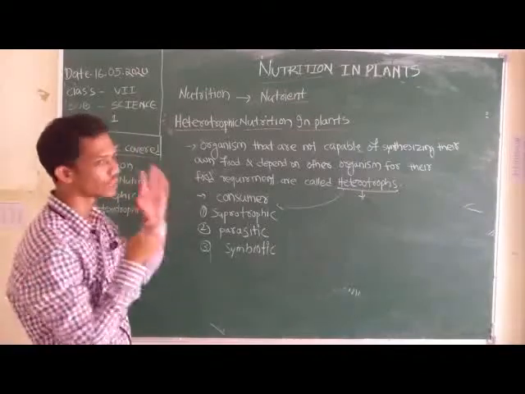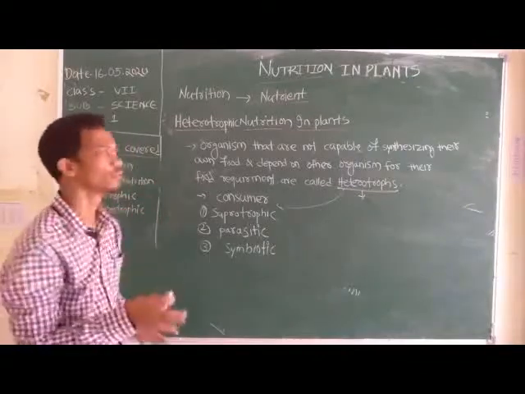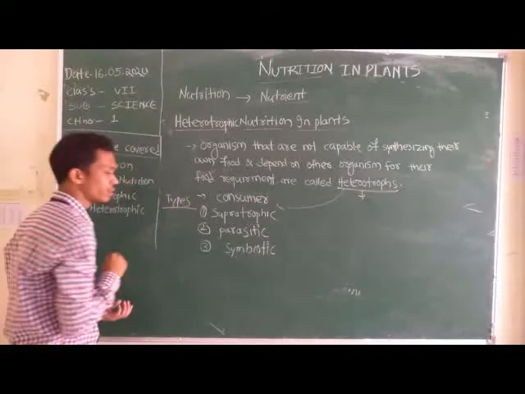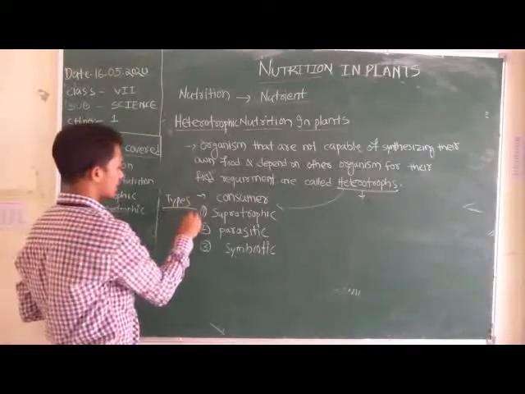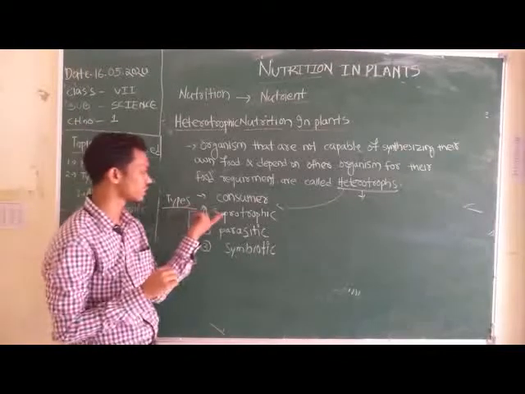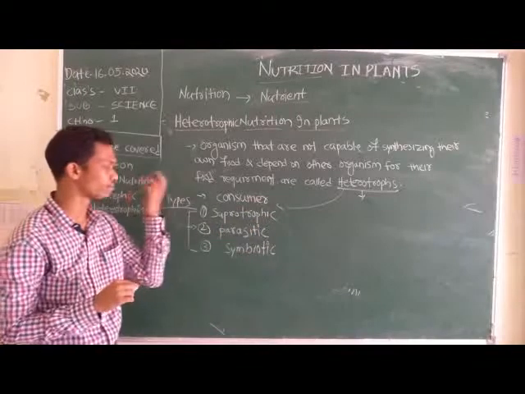Now let's discuss the various types of heterotrophic nutrition. I can classify heterotrophic nutrition in three categories. The first one is saprotrophic, another one is parasitic, and the third one is symbiotic.